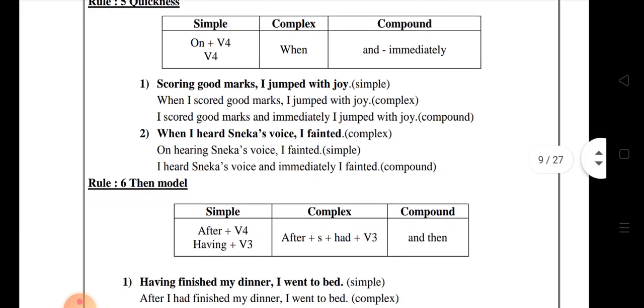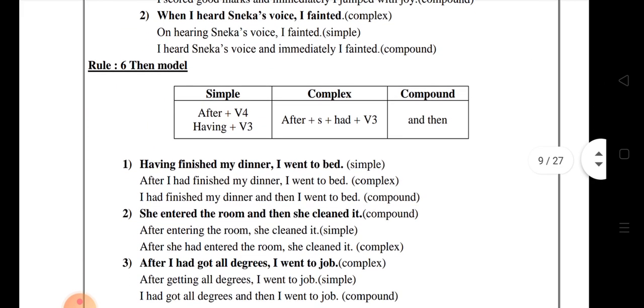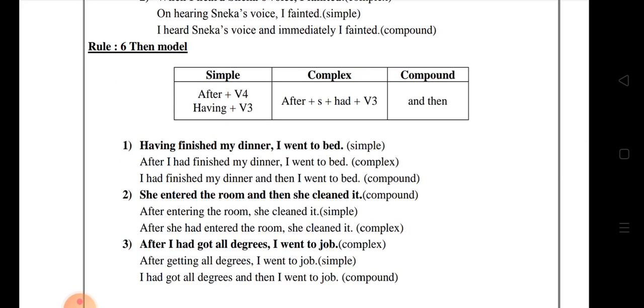Okay. So next, the then model. The then model, simple conjunctions are after plus V4. Next, having plus V3. Okay. After plus V4 or having plus V3. Next, complex: after plus subject plus had plus V3.